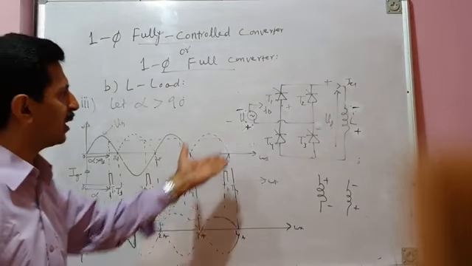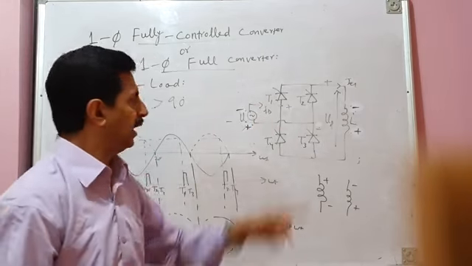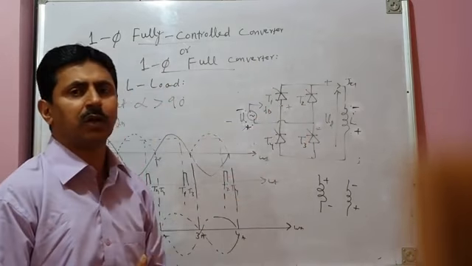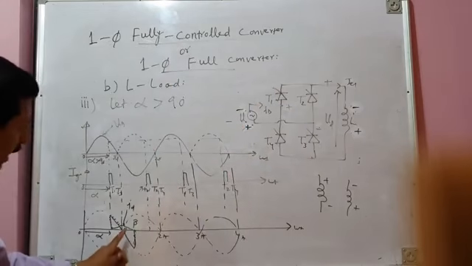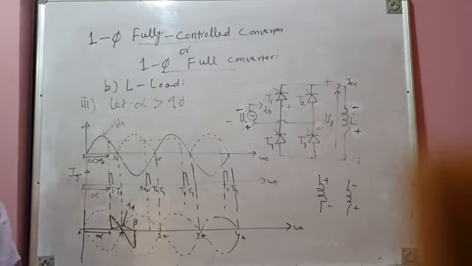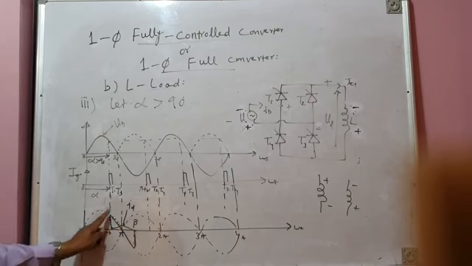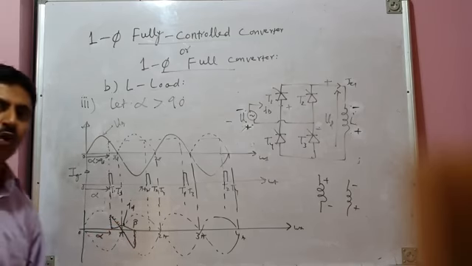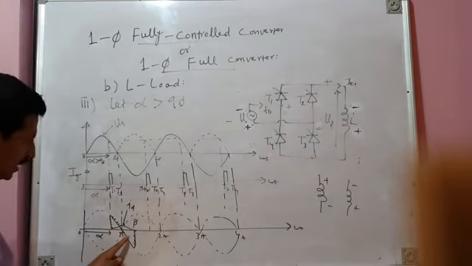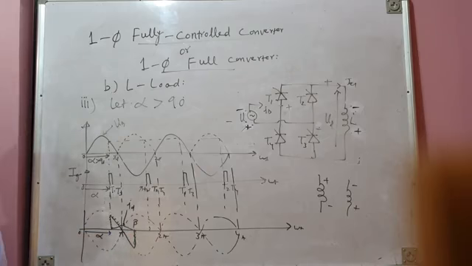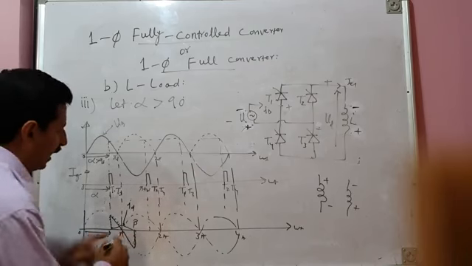And when load current becomes zero, that means T1 and T3 are off. And since T2 and T4 are already off, all four devices are off, and the load is disconnected from the source, and thereafter load voltage becomes zero. So the negative volt-second area is exactly equal to the positive volt-second area, and volt-second balance is not violated here. So that means energy released is exactly equal to energy stored. It will happen in the next half cycle also.